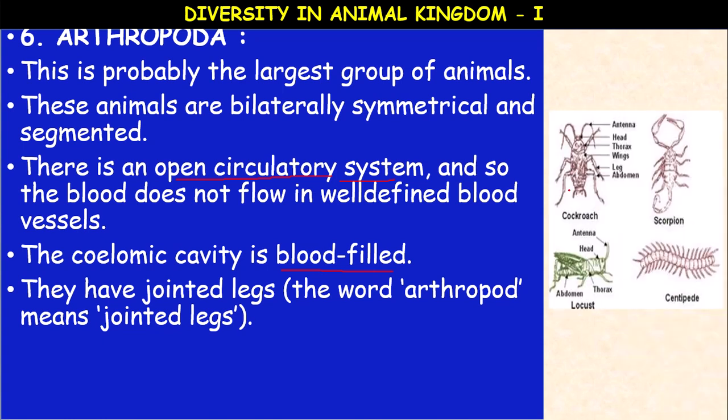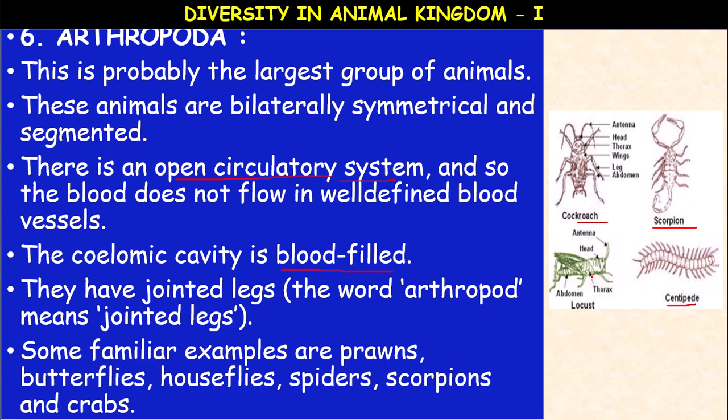Examples here: cockroach, scorpion, locust, centipede. In all these animals, the common thing is paired, jointed legs attached to the body wall. That's why these animals are called arthropods. Some familiar examples are prawns, butterflies, houseflies, spiders, scorpion, crab, etc. These possess jointed appendages. The circulatory system is open type, forming hemocoel.